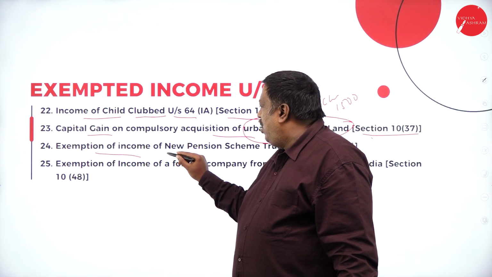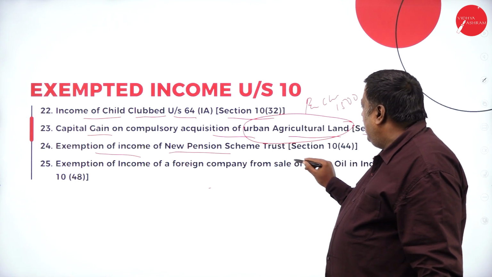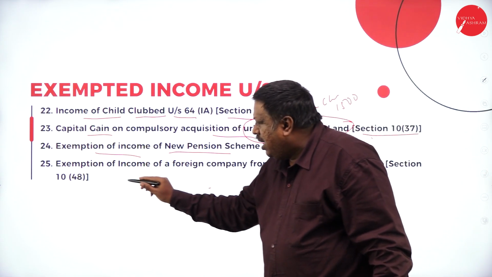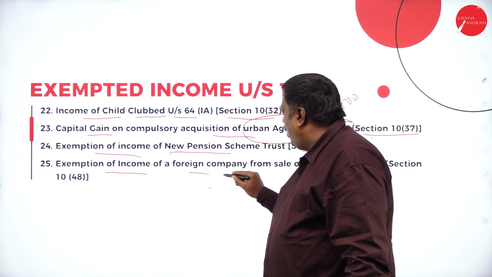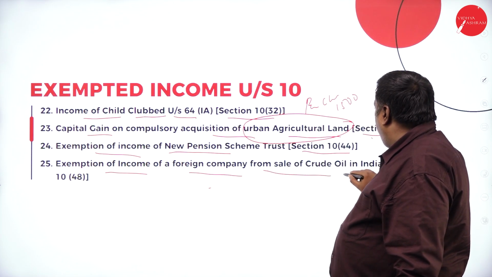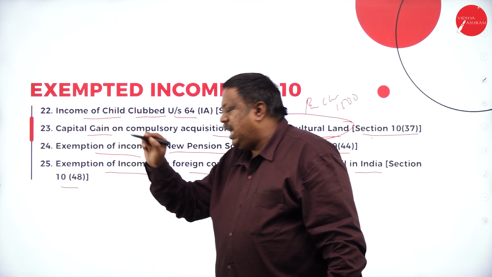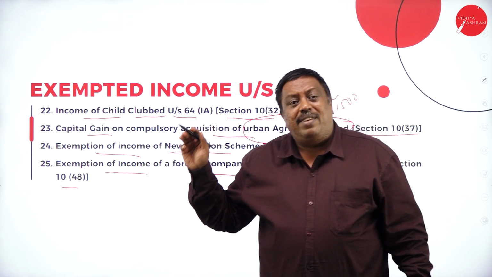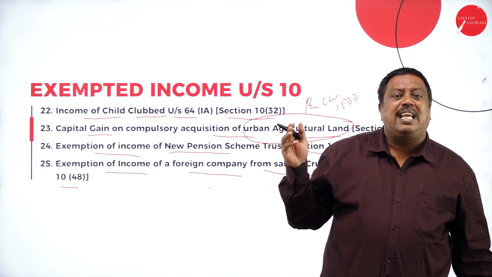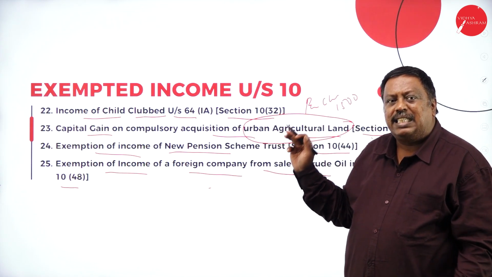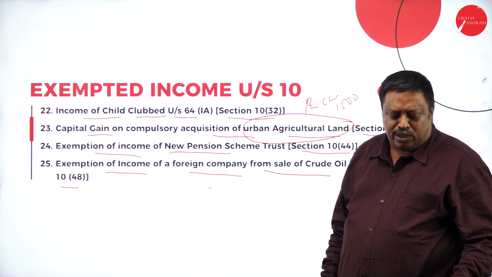Exemption of income of the new pension scheme trust is under section 10 subclause 44. Exemption of income of a foreign company from sale of crude oil in India is under section 10 subclause 48. So we have discussed nearly 25 exempted incomes. If you remember 10 points, that's enough from your examination point of view.